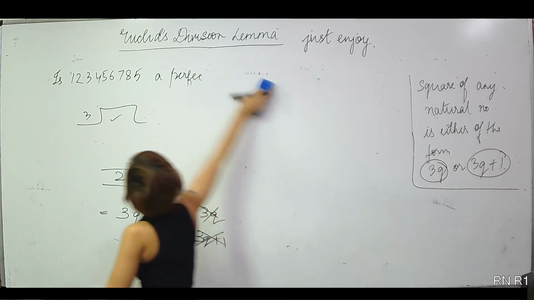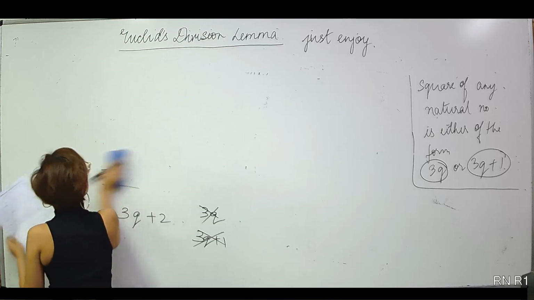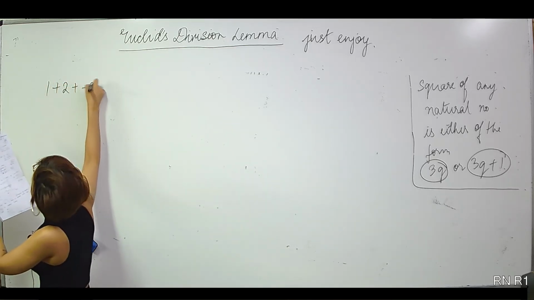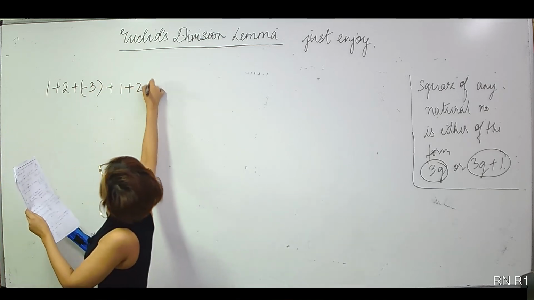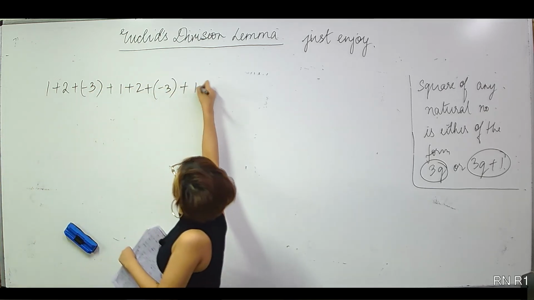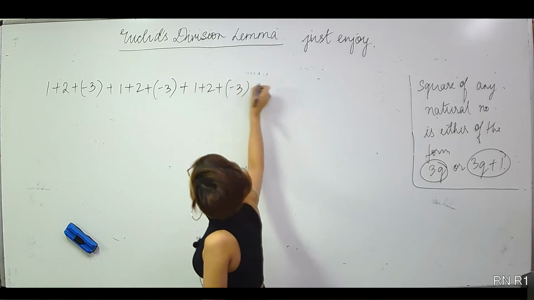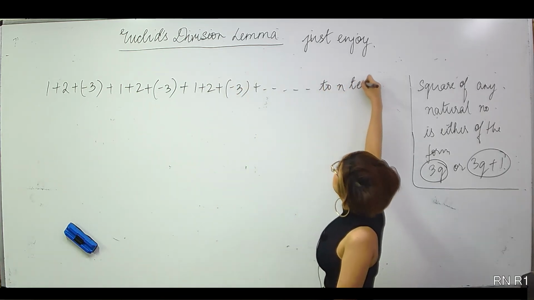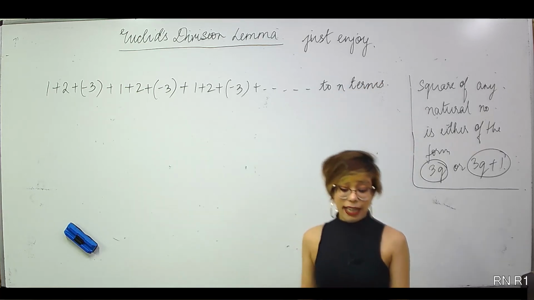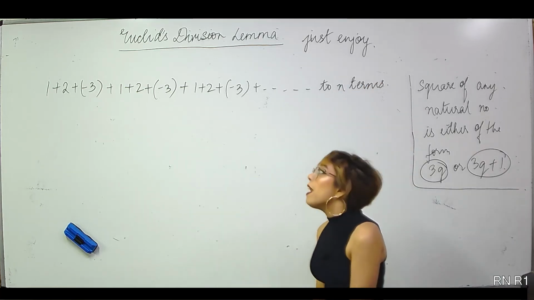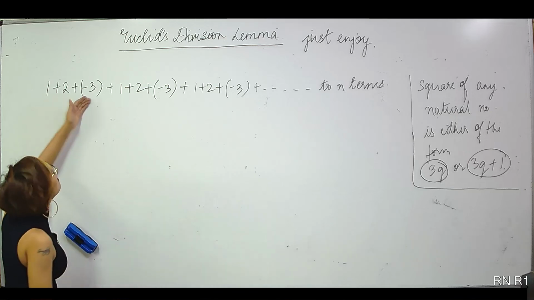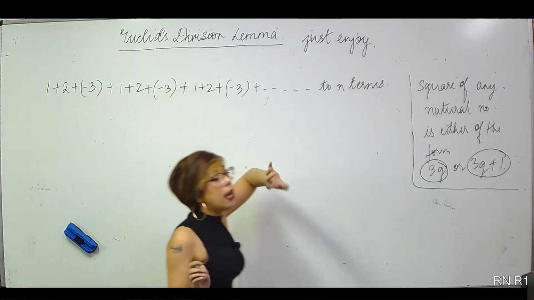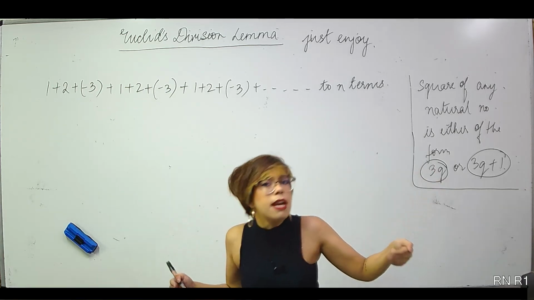Write the sum of the series, which is 1 plus 2 plus minus 3, plus 1 plus 2 plus minus 3, plus 1 plus 2 plus minus 3, and so on, to infinity. Answer? Mind it, you need to talk about all the answers, right? Now, as you can see, 1 plus 2 plus minus 3. If I take these 3, the answer is 0. If I take these 3, the answer is 0. That means if I can have triplets, my answer would be 0 itself.